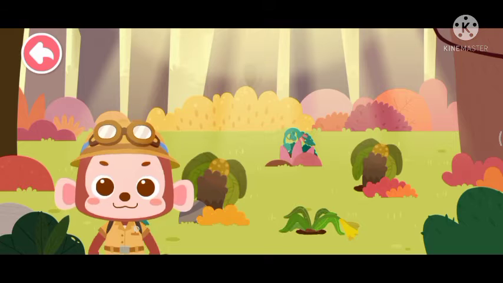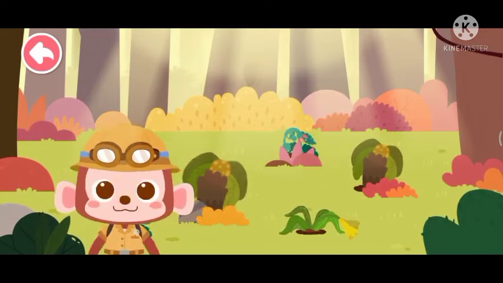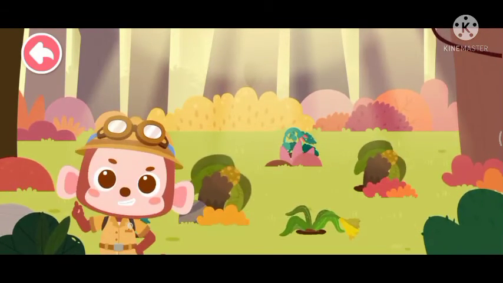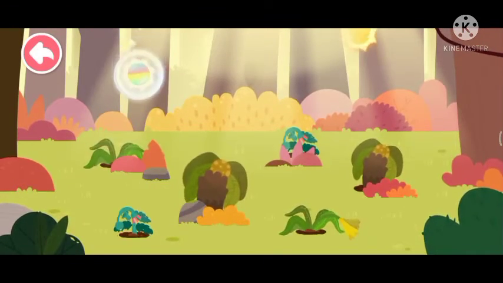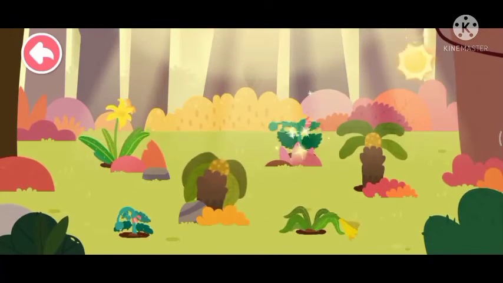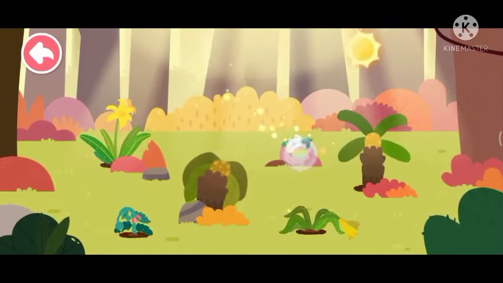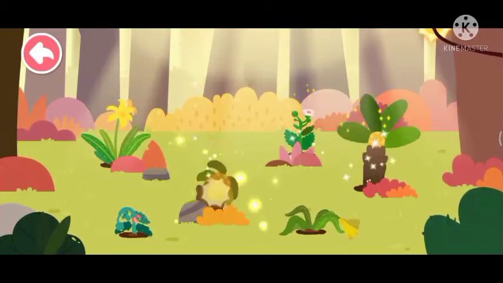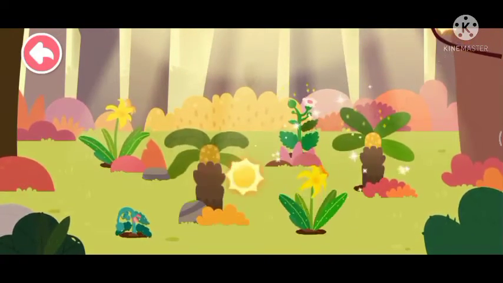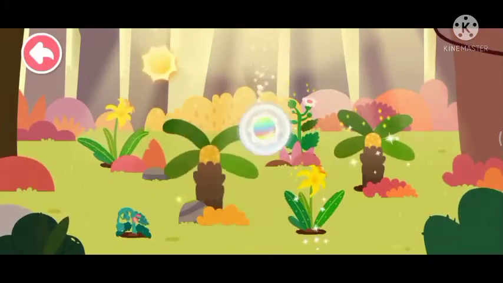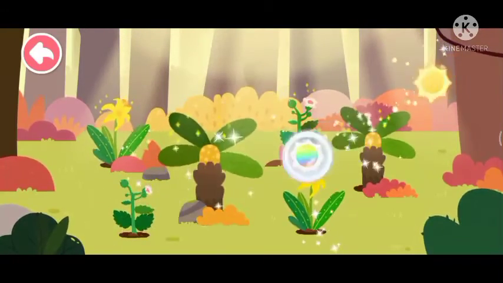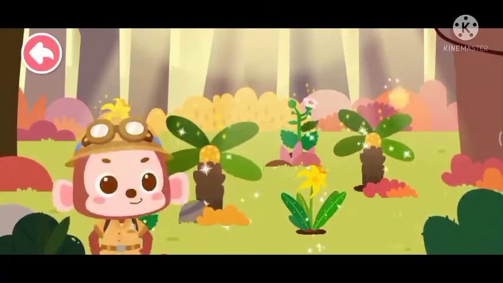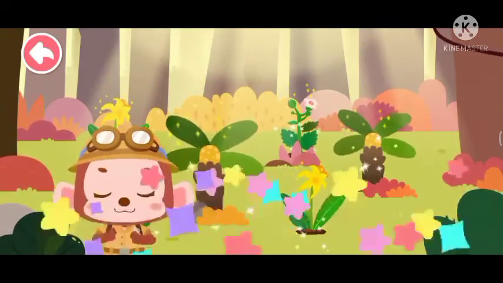Photosynthesis. These plants haven't gotten enough sunlight and they look pale. It happens to be a sunny day today, so they can get plenty of sunlight. Tap the sun to help the plants absorb sunlight, so photosynthesis can take place. Look, the plants look healthy again.